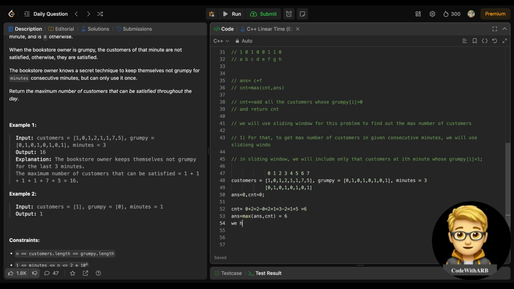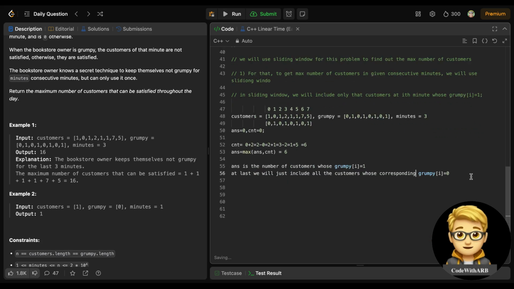Now the thing is, this 6 is only part of the customers. The answer is the number of customers whose grumpy value is 1, right? It means we can simply include all the customers whose grumpy value is 0, because it will not overlap, right? So basically at last what we will do, we will just include all the customers whose corresponding grumpy[i] is 0, right?